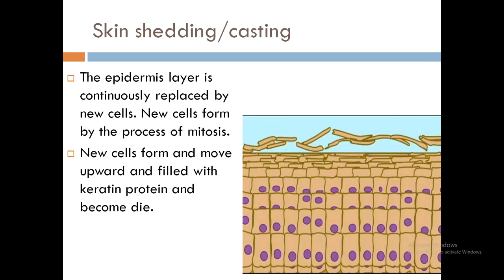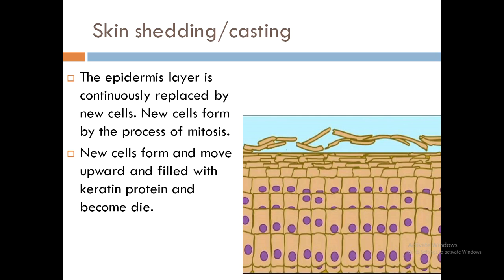Skin casting or shedding. The epidermis layer is continuously shed off or replaced by new cells. New cells are formed in the lower layers which move upwardly, and as they move upwardly, they become more concentrated with keratin proteins, and due to the rising concentration of keratin protein, they then lose their nucleus, and if they lose their nucleus, they are called dead cells.